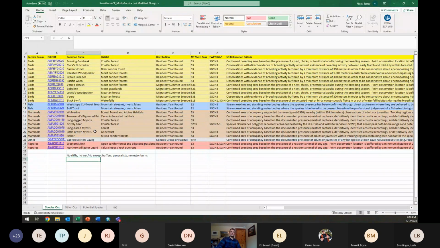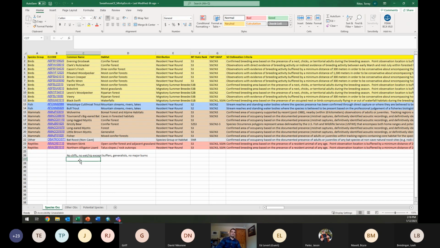And then, based on what you know about the property, based on that habitat modeling that Bryce was talking about, and kind of being out on the ground, you can maybe start to just delete species off of this list and try to whittle it down to get a small number of species for you to look into.